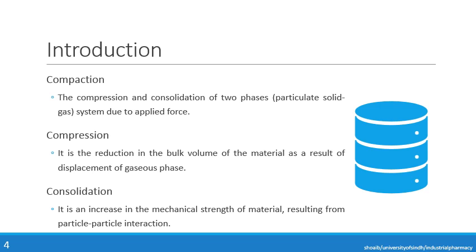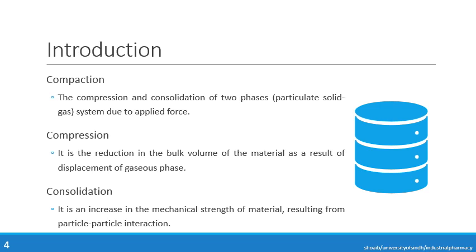Okay, now for example, we have a measuring cylinder. In that we have particulate matter. Now that measuring cylinder is filled with a powder material up to 100 ml.